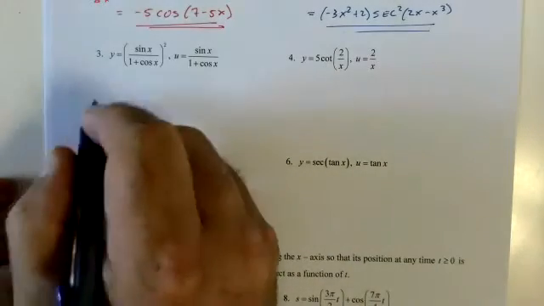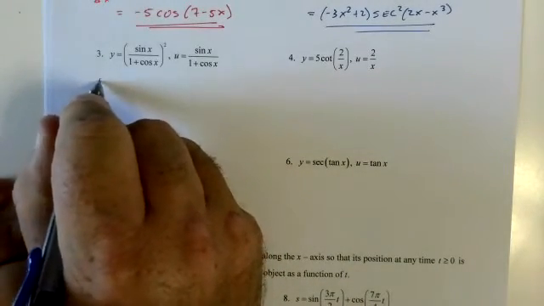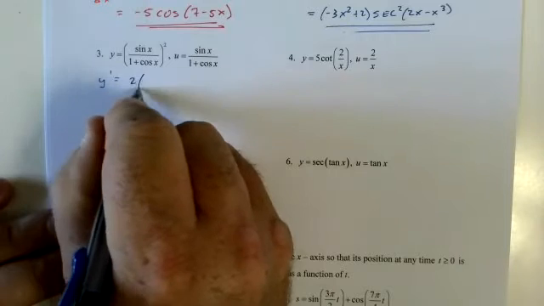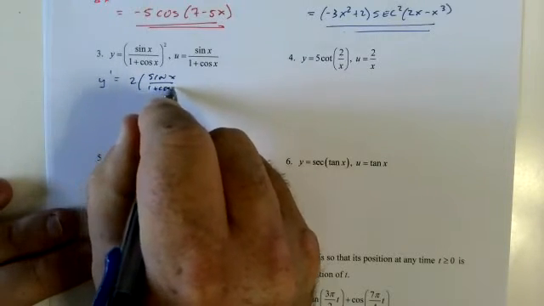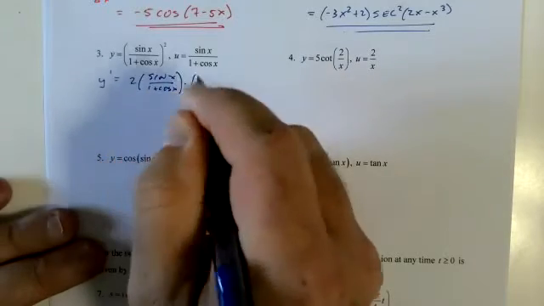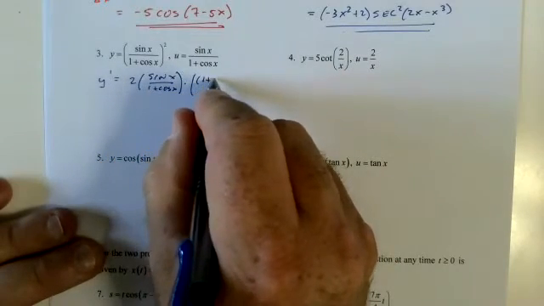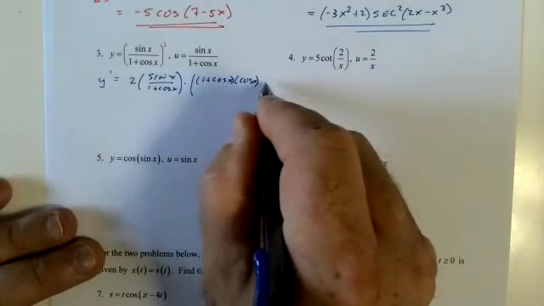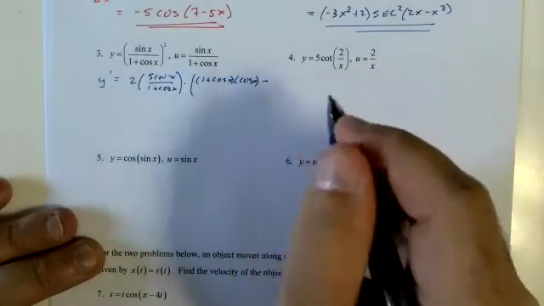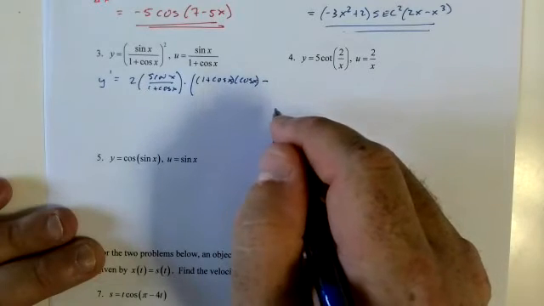All right, now we get a little bit more challenging. 2, leave it. Low, d high, minus, gonna run out of room here.